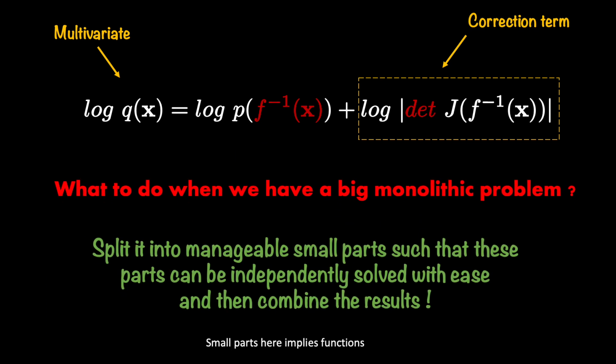Well, we quite often divide the big monolithic problem into small parts, solve these parts independently, and then combine the results. We will adopt the same strategy here as well. That is, instead of one big complex function, maybe we will have less complex but invertible functions.